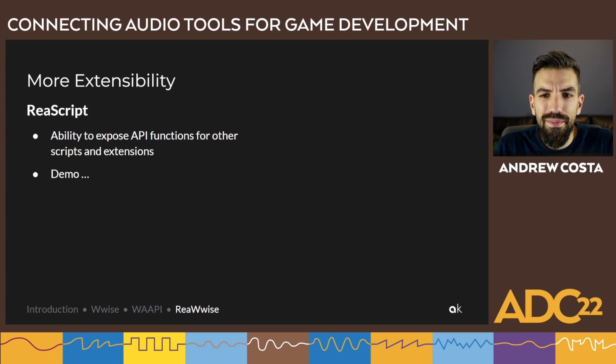So we're approaching the end of the presentation. We saw how WAAPI makes Wise extensible, how ReaScript makes Reaper extensible, and how everything could be combined together to do something special like we saw in ReaWwise. But can we leverage ReaWwise inside of Reaper to provide even more opportunities for extensibility? Could ReaWwise be the foundation for other tools? The answer to this is yes.